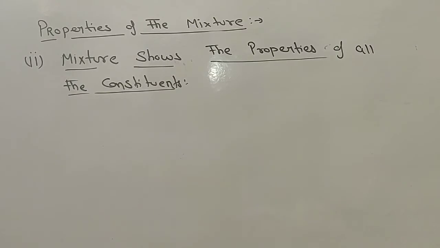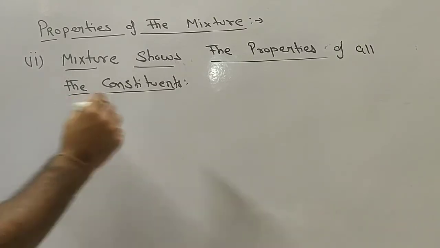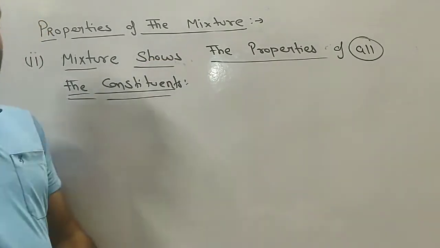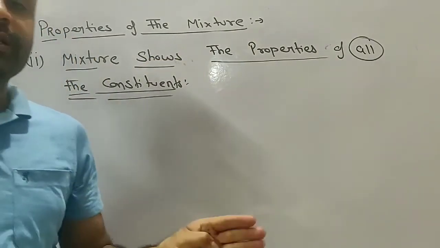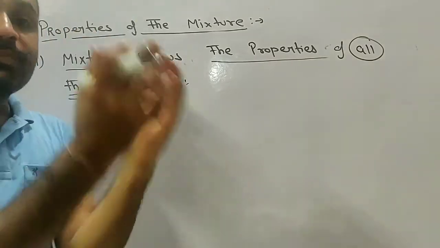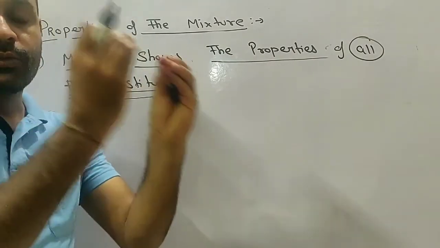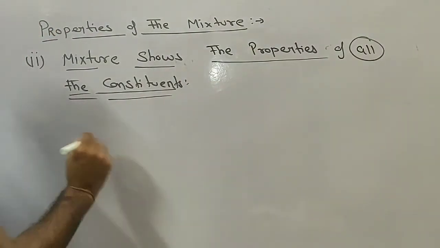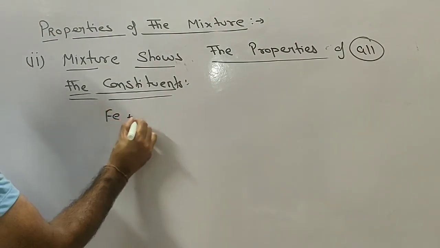So another property of the mixture is, a mixture shows the properties of all its constituents. मिक्सचर के अंदर जितने भी कॉन्स्टिट्यूएंट्स प्रेजेंट होते हैं, आफ्टर द मिक्सिंग वो सभी की प्रॉपर्टीज उस दौरान भी शो करता है. For example, as we have discussed the example of iron and sulfur.